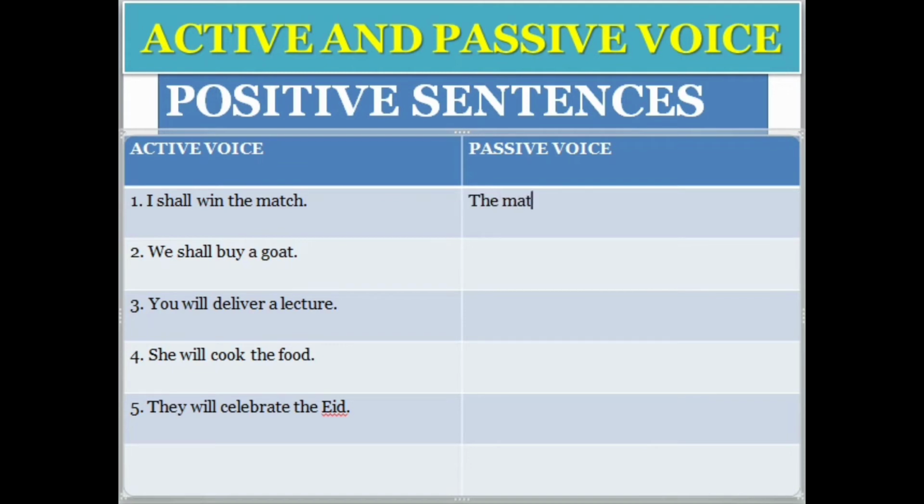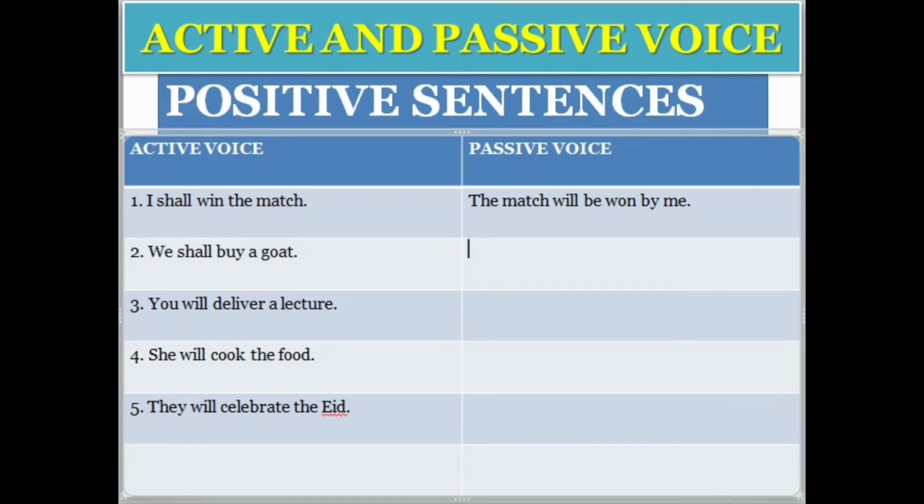The match will be, or shall be, both are right. The match will be, then the third form of the verb. The third form of win is won. The match will be won by me. Is it clear? Now the subject comes to the object, and the object comes to the subject.